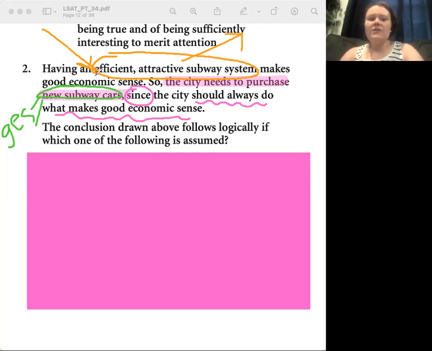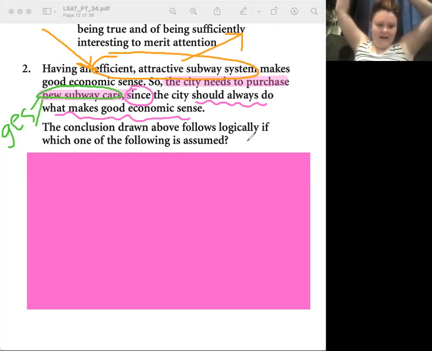Right now I'm looking at this, and I'm like, well, couldn't we have an efficient, attractive subway system without new subway cars? We could, but they're trying to tell us that we need new subway cars. So what must be true of these new subway cars for them to make economic sense? Well, they need to be efficient and attractive, right? Yeah, they have to fit into that somehow. Right. So, what kind of question is this?